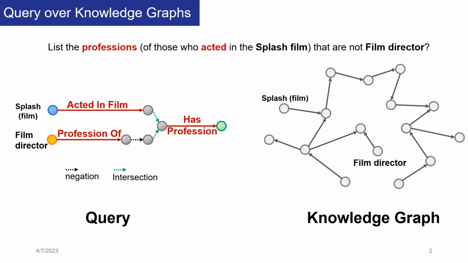We are working on the task of answering complex logical queries over knowledge graphs. The complex logical query can be represented using a computation graph. This query in the computation graph is to communicate with the knowledge graph. For example, on your left is a complex logical query, and on your right, an example of the knowledge graph that the query interacts with.